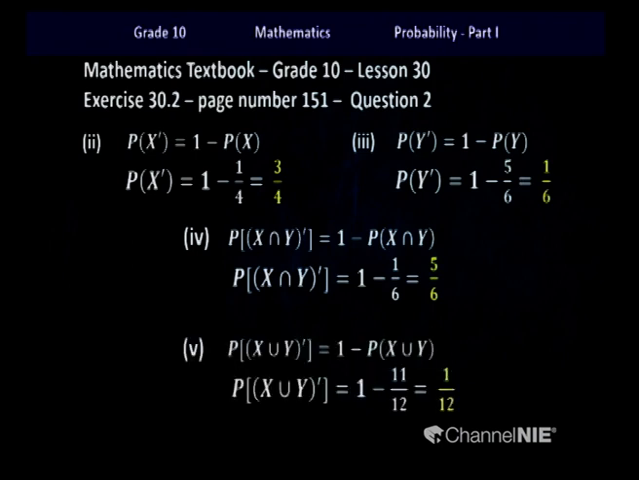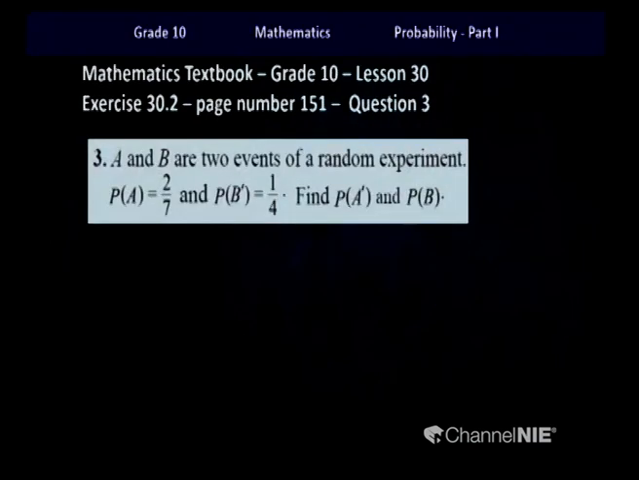The next part of the question, they asked us to find the probability of the complement of x union y. So it is equal to 1 minus the probability of x union y. Again, it is 1 minus 11 over 12, which gives you 1 over 12. Let's look at the third question.